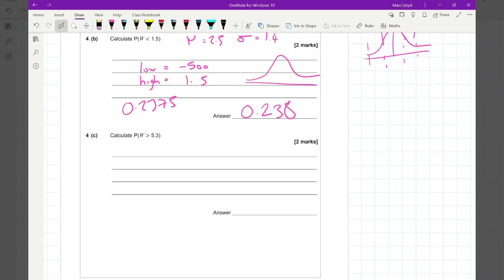Okay, for this next one, we've got a low value of 5.3. We keep all the data the same. And then we'll have our high value. I put it as 20, and that gives us 0.0228, which is 0.023 when I round it to 2 significant figures or 3 decimal places.